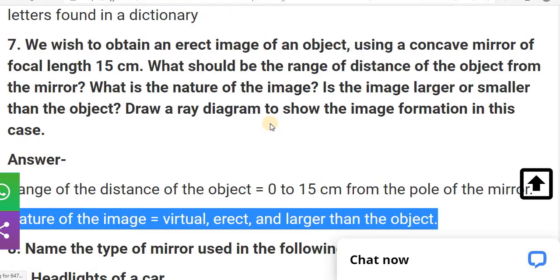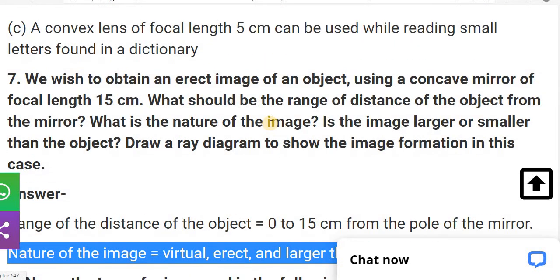Here the diagram is not given, but you should draw it. I already sent the PDF in the study material. I kept all the images, meaning all the questions and answers, in the study material, so kindly go through it and write down accordingly. And after completing this chapter, kindly submit the exercise of this chapter.